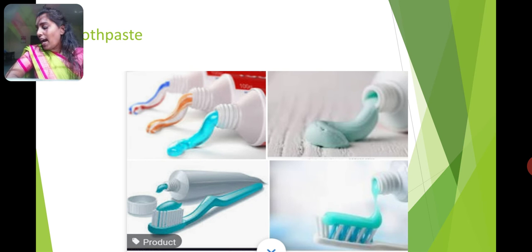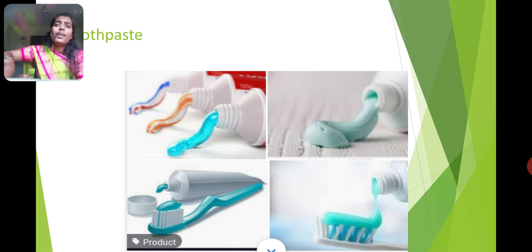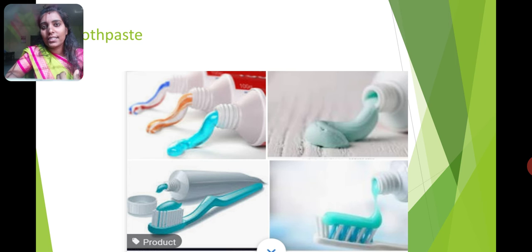Understood, children? And also from the plants we are getting wood. From the trees, the oak tree, the neem tree, using these trees we are getting wood.